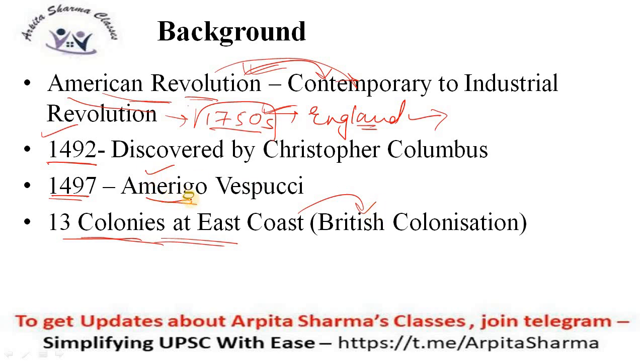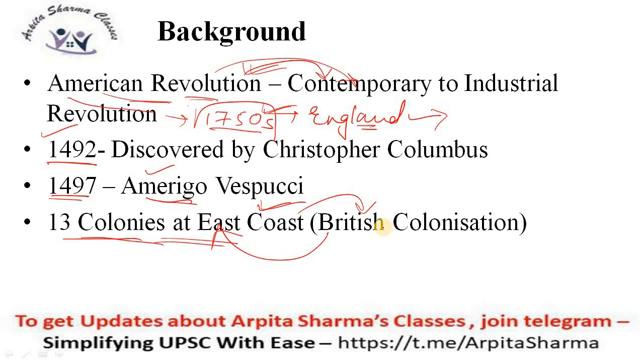So the Britishers were colonizing the whole world. They were colonizing India, or India was a colony of the British. Also, there were 13 colonies that belonged to the British Dominion on the east coast of America. So America was also a colony before being independent. It was also a British colony, like India. India gained independence in 1947.